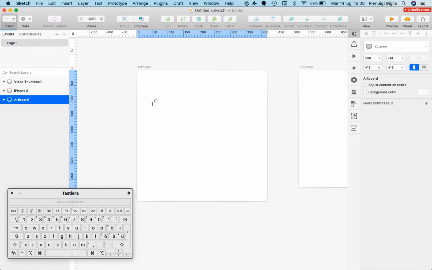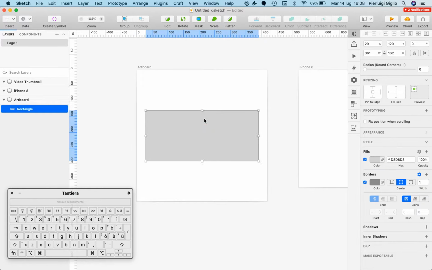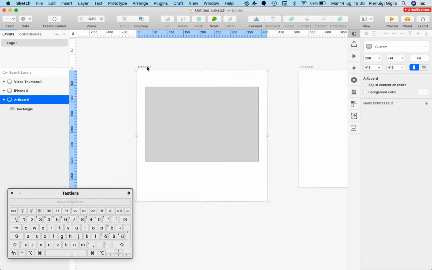So I clicked on R in order to access the shortcut. And I'm going to create a rectangle right here. I'm going to move this up so it's a little bit bigger. And at the moment, if I select the artboard and I try to resize it, you can see that this rectangle is not changing in shape, it's not resizing.